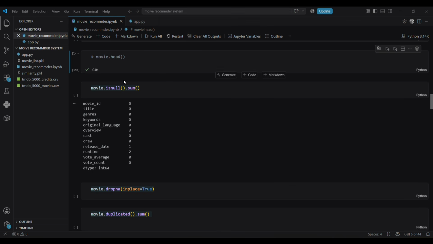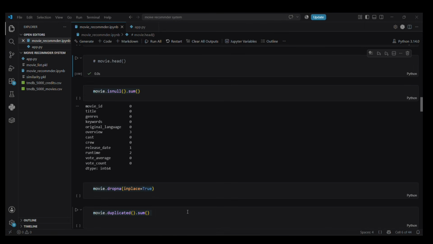Then we come to the basic cleaning part. I check for null values using the isnull function and drop the handful of rows with missing data. Then check for duplicate values. These steps are important because a clean dataset is the foundation of a machine learning project.